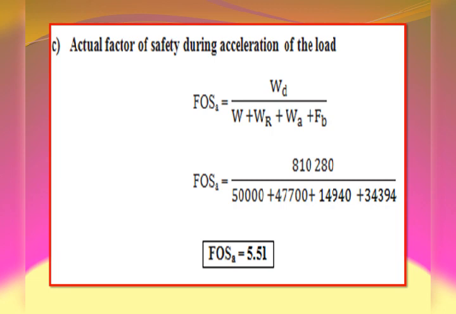So FOS during acceleration is W suffix D, 8 lakh 10,280, divided by load to be lifted, 50,000, plus weight of the rope, 47,700 Newton, plus additional load due to acceleration WA, 14,940, plus bending load FB, 34,394. By simplifying this, we get factor of safety equal to 5.51.